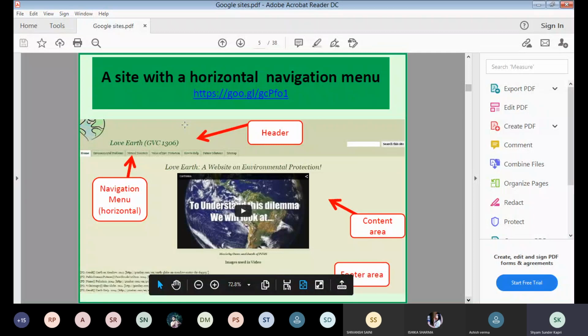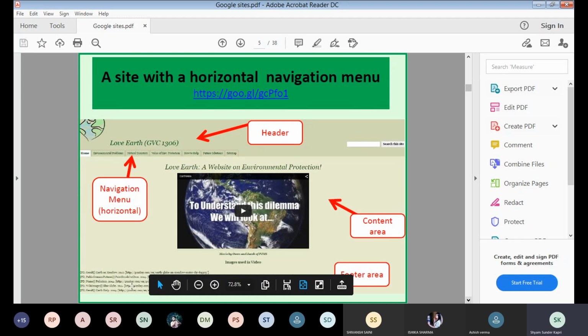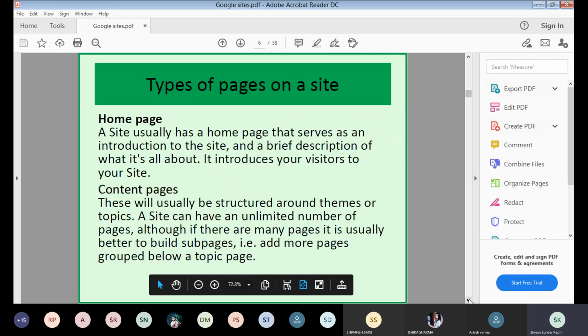This is the header section of the site. This is the navigation menu, horizontal. Getting the point? These are navigation menus: home, environmental problems, all these navigation menus lead to different pages. This is the content area, and now at the end, this is the footer area. So this is basically the framework.